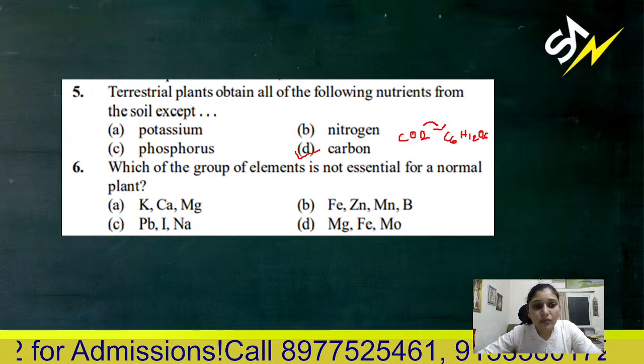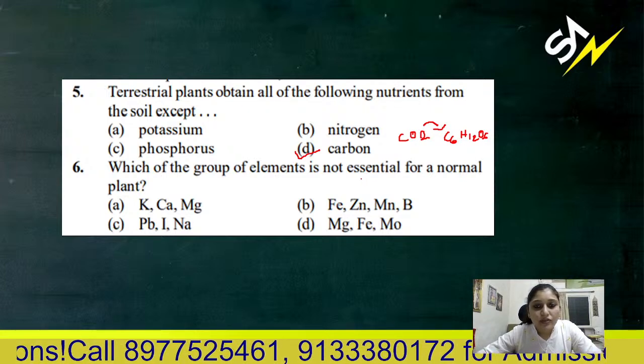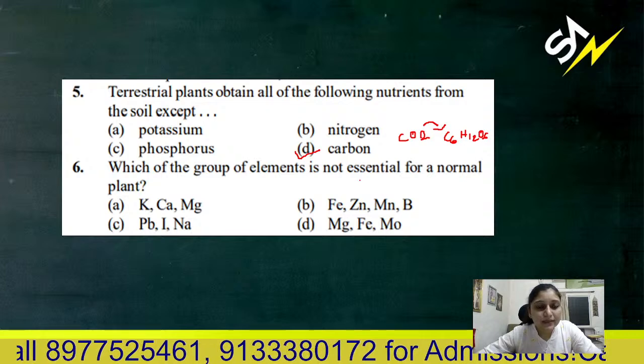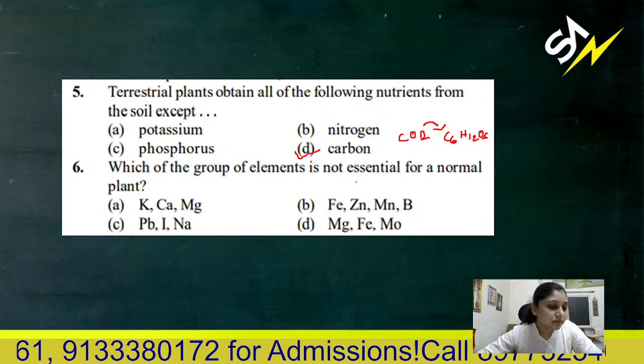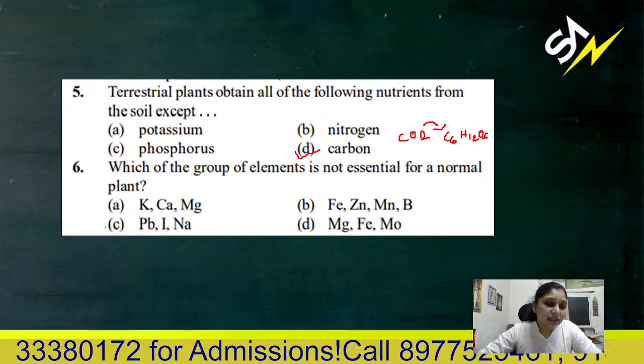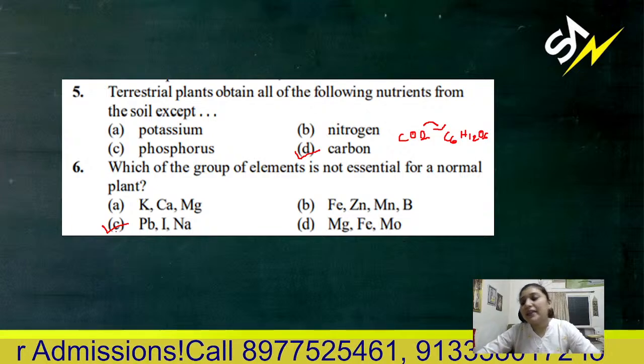Which of the group is not essential for the normal growth? So non-essential elements, for normal growth they are not essential. So the correct answer is 6C, lead, iodine and sodium.